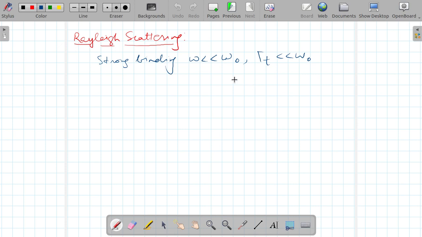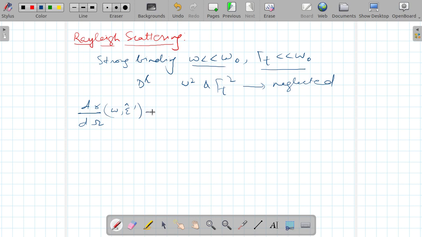So if I substitute these two things into the first equation, then in the denominator, the omega square and gamma t square terms can be neglected. If these terms can be neglected, then equation 1 becomes e square over mc square, whole square, times omega over omega naught raised to power 4.